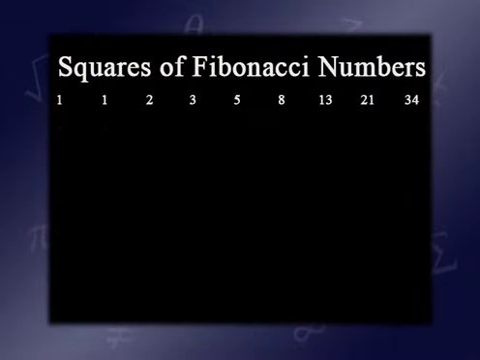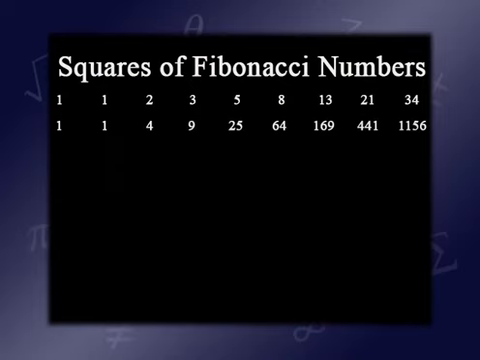All right, we know that if we add consecutive Fibonacci numbers together, we get the next Fibonacci number. That's how they are born. Let's look at the squares of Fibonacci numbers. I like to square numbers, you know. Let's see what we have. So 1 squared is 1, 2 squared is 4, 3 squared is 9, 5 squared is 25, 8 squared is 64, 13 squared is 169, 21 squared is 441, and so on.